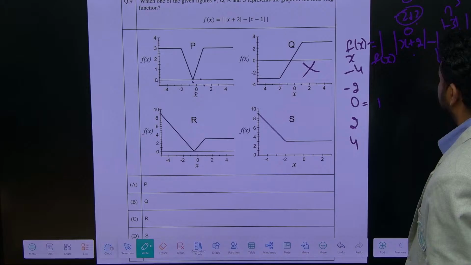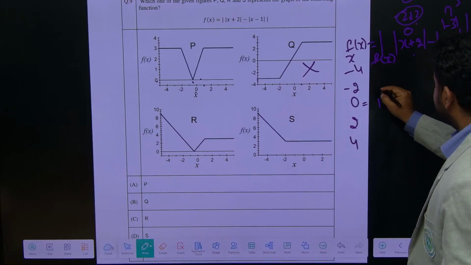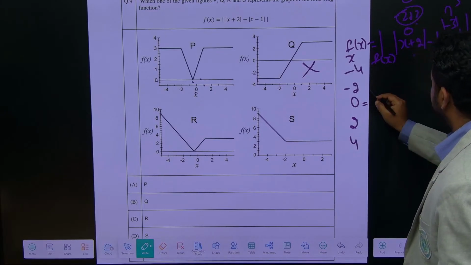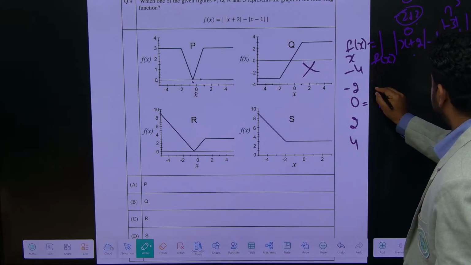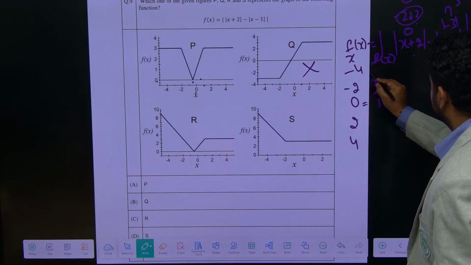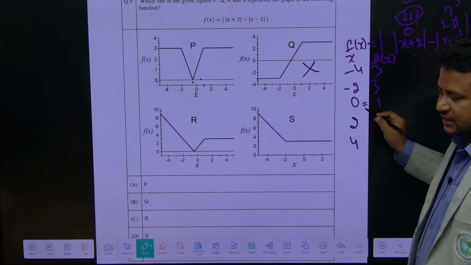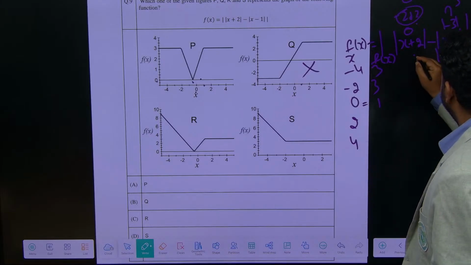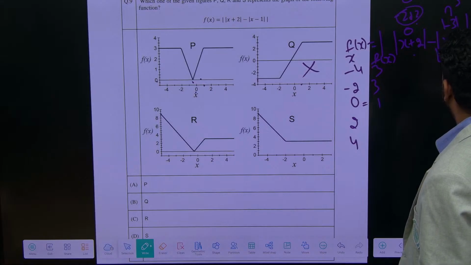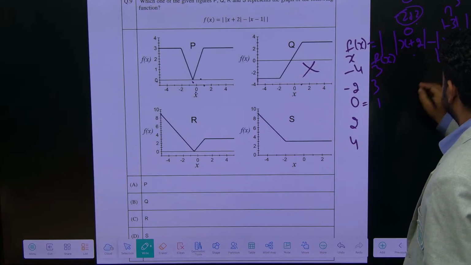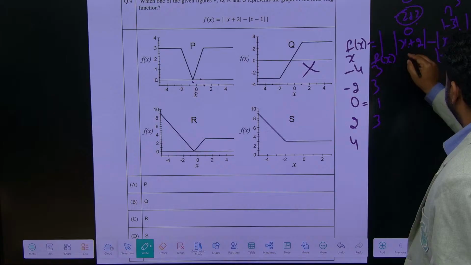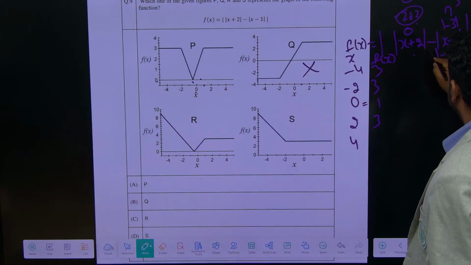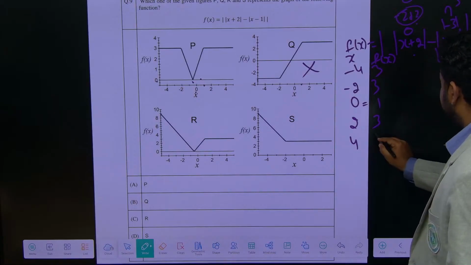But outside also the modulus sign is there, so if I put x equal to minus 2, this will become plus 3. Similarly, if I put minus 4, I will get plus 3 only. If I put plus 2, 4 minus 1 is 1 itself, 4 minus 3 is again 3. If I put 4, 6 minus 3, again it will be 3 only.